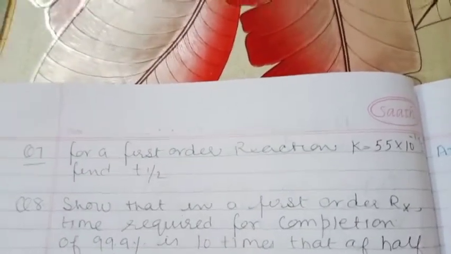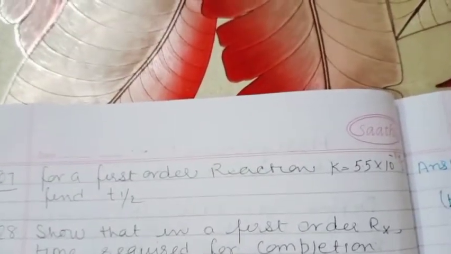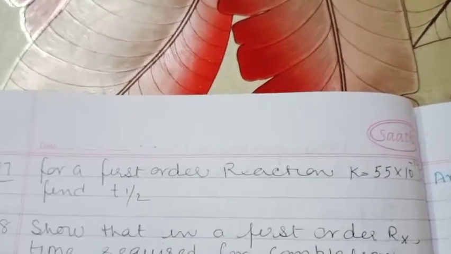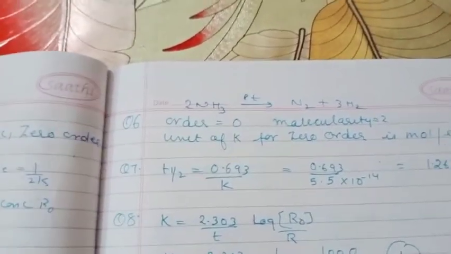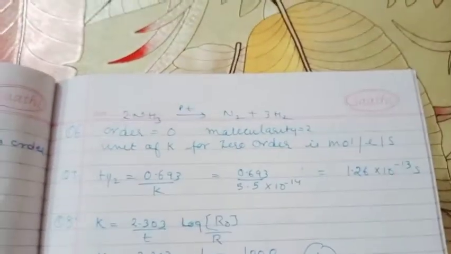Question number 7 is, for a first order reaction K is equal to 5.5 into 10 raised to power minus 14, find T half. Very simple numerical. You have to use the expression T half is equal to 0.693 divided by K. Substitute the values and find the answer in seconds. Next question is question number 8.